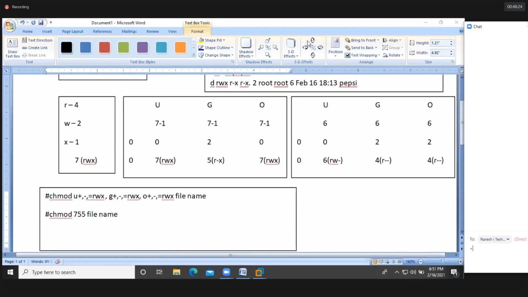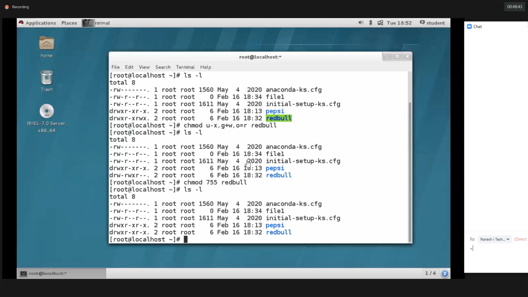Okay. So now let's see here. We have one more option called hyphen capital R. Hyphen capital R means recursively. For example, if we have files and directories inside your directory, like I have a few files and directories inside the Red Bull, for the directories also, I need to apply the same permission.